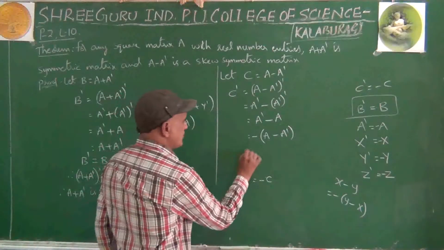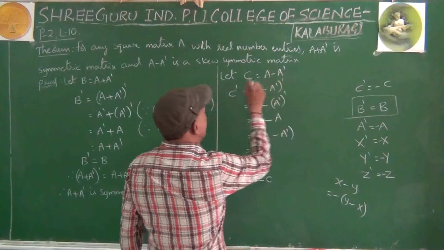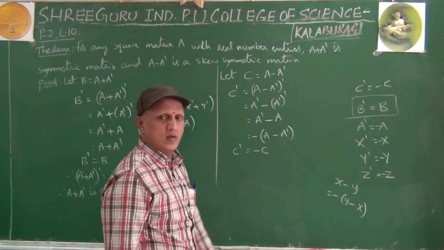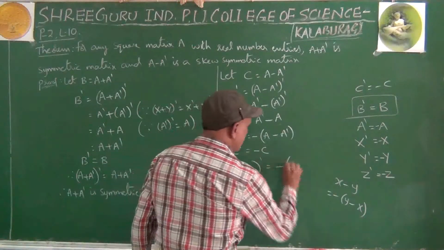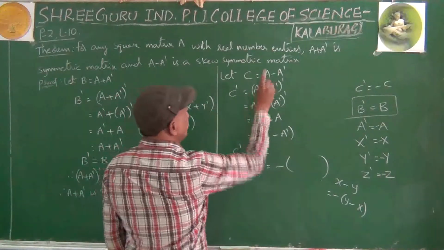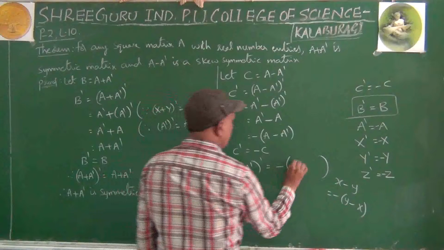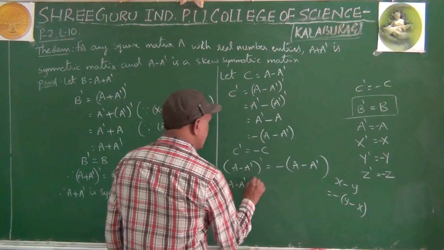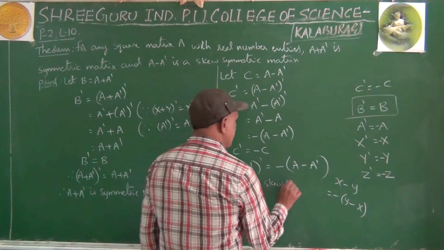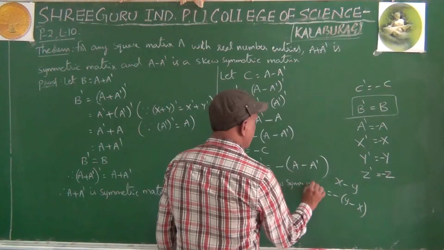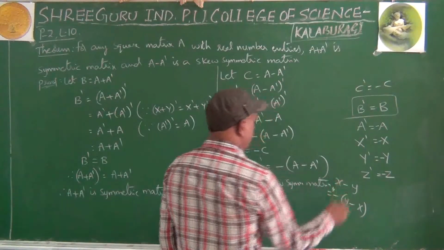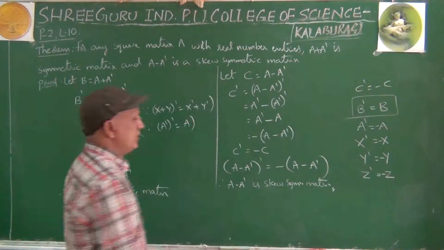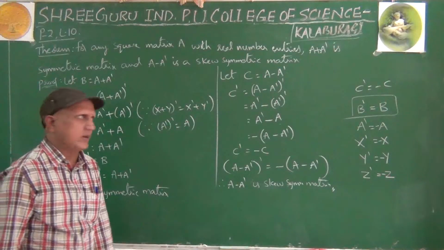Equals to minus (A minus A dash), which means C. So C dash equal to minus C. What is C? A minus A dash. Therefore, A minus A dash is a skew-symmetric matrix, right?